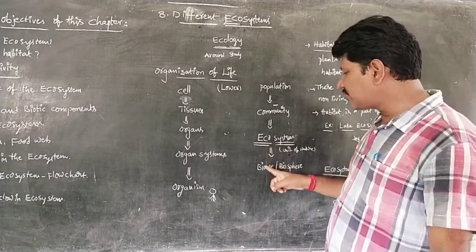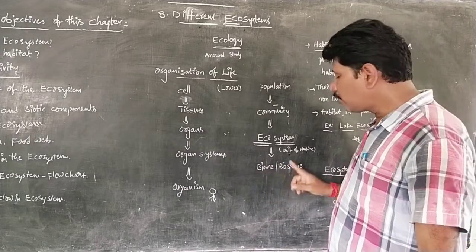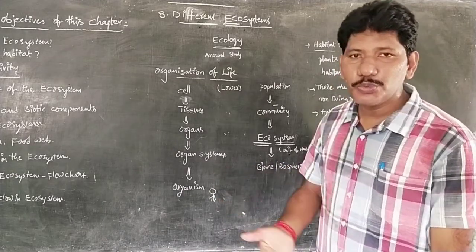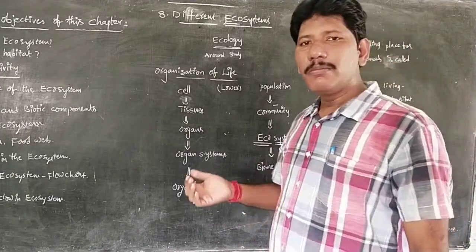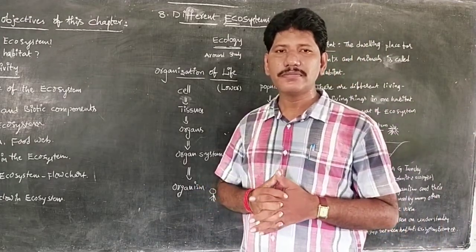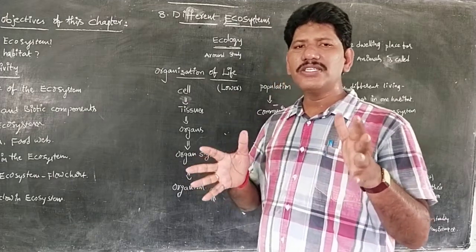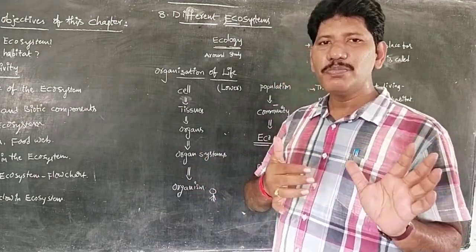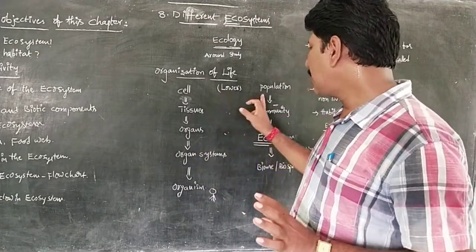Finally, different ecosystems make the biome or biosphere. Apart from the lithosphere, hydrosphere and atmosphere, the biosphere altogether makes a universe of life. So this is the organization of life from simple to complex, from lower to higher level.